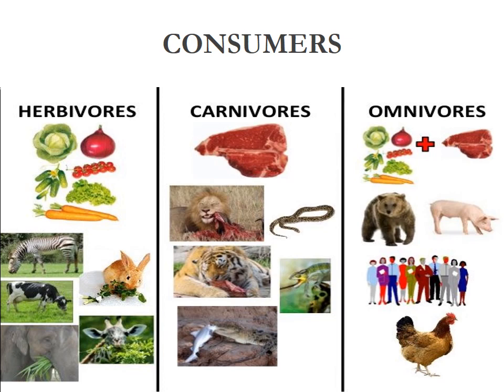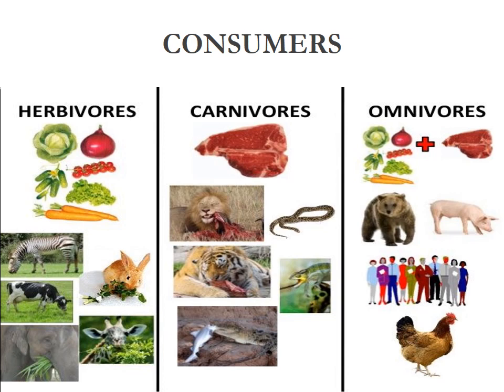Consumers consume food prepared by the producer.